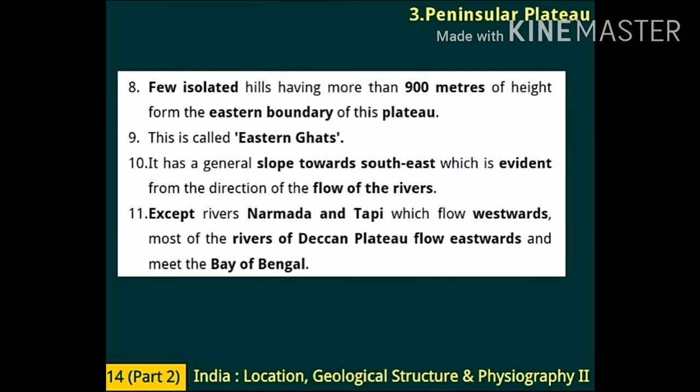Some isolated hills having more than 900 meters of height form the eastern boundary of this plateau, and this is called the Eastern Ghats. It has a general slope towards the southeast, which is evident from the direction of flow of the rivers. Except rivers Narmada and Tapi, which flow westwards, most of the rivers of the Deccan Plateau flow eastwards and meet the Bay of Bengal. With this point, we are completing our chapter.